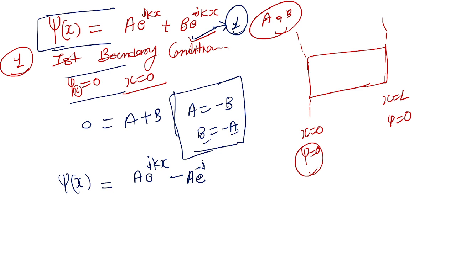This is the thing that we get. Now what we will do is take A common. What is inside: e to the i kx minus e to the minus i kx.